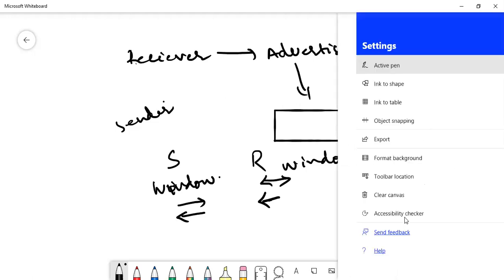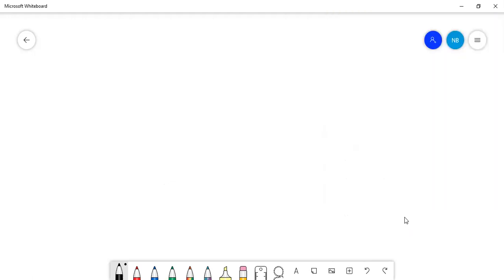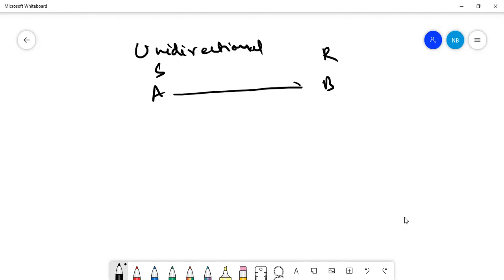When we are discussing unidirectional communication, there will be A and B nodes. If A is a sender and B is a receiver, only one-way communication is there. So only one window is available, and there is no communication from the B side.